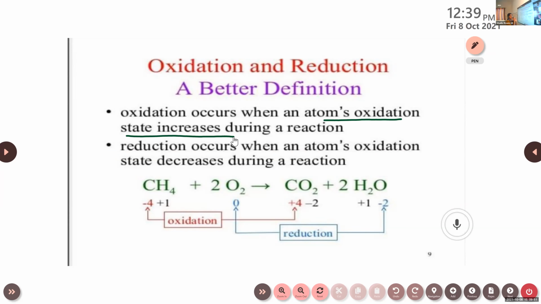When we compare a reactant and product, if the oxidation state increases from the reactant to the product, oxidation occurs to that element. Clear? Similarly, reduction occurs when an atom's oxidation state decreases during a reaction. Okay?